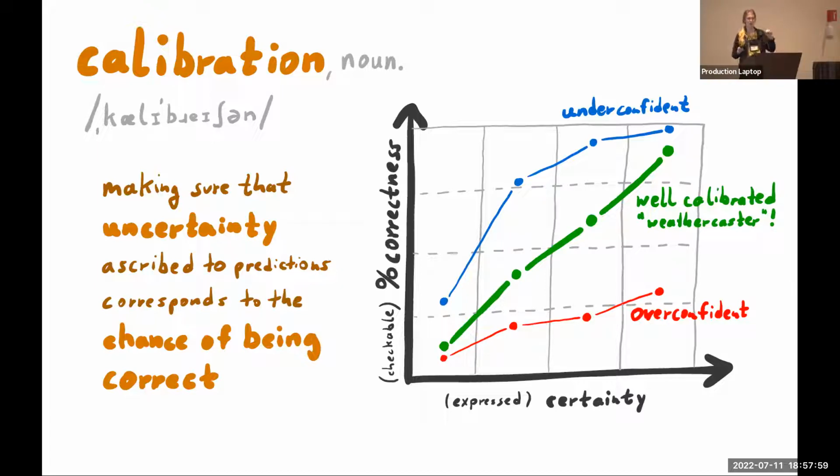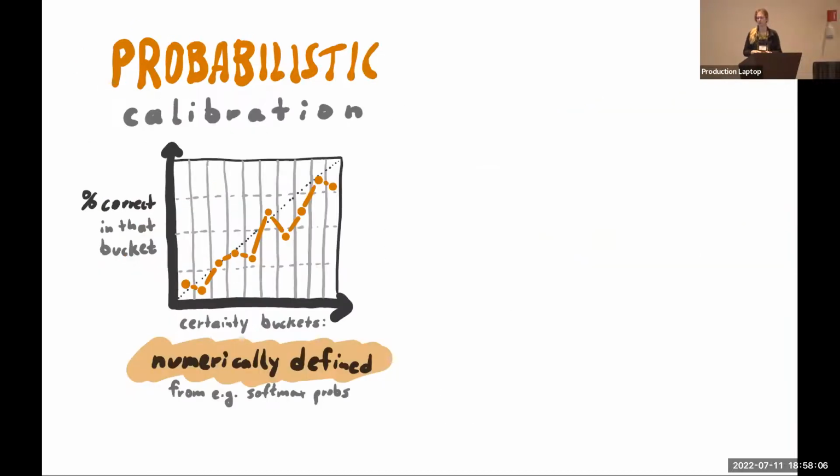Now, if you remember, the paper title talked about linguistic calibration. So that's supposed to be something different, I guess. So what do I mean by that? Usually what you see in papers that talk about calibration is what I'm calling probabilistic calibration. So really saying that certainty is a number that comes out of the model. Like if you have some softmax, your softmax tells you it's some percentage this, some percentage that, then you can take that as your certainty of the model. You can bucket it in however many buckets you like and take the correctness and draw these little lines. You want to stay close to the diagonal, and it's great.